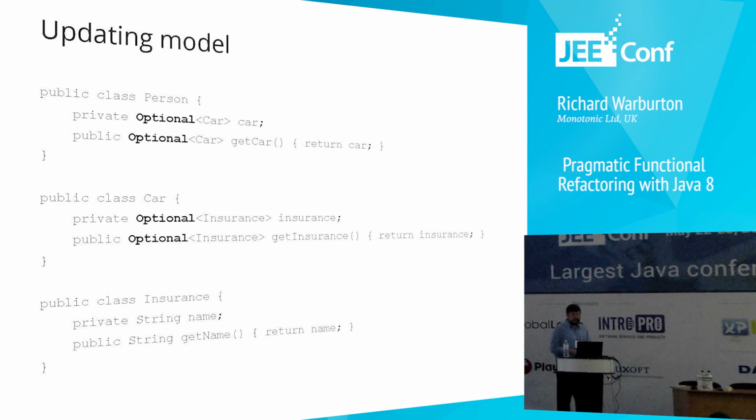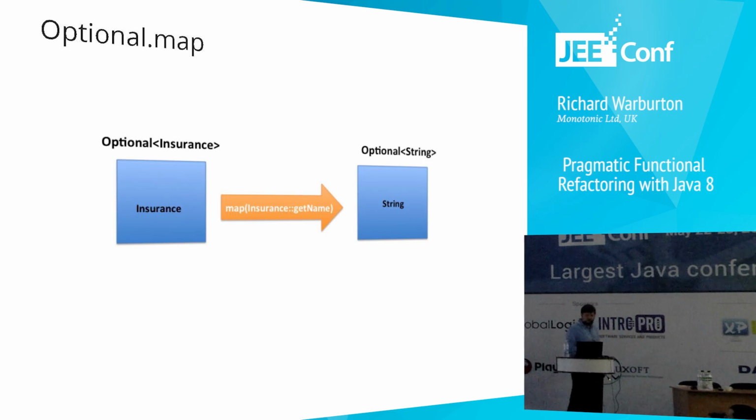So let's look at an example of this. Let's update our domain model. This is a very extreme case of use of optional, but we'll just run through it as a thought process. A person may or may not have a car, so that's going to be optional. The car may or may not have an insurance policy, so that's going to be optional. But we're going to say every insurance policy definitely has a name, so we know that if you've got an insurance policy, that class must have a name.